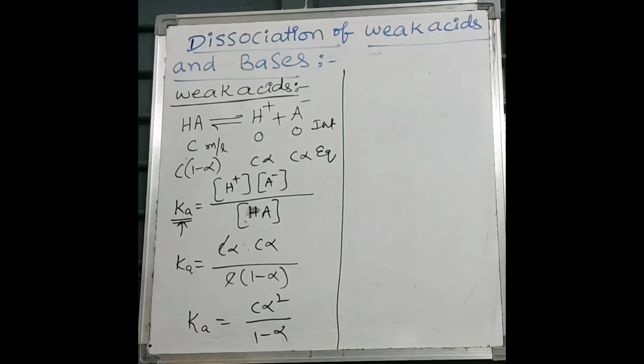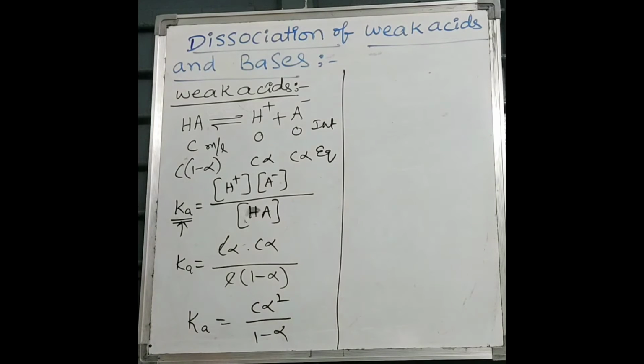We know what alpha is? Degree of dissociation: number of molecules ionized by total number of molecules. So it is very low for weak electrolytes, whether it is weak acid or weak base. So if it is 0.02 like that, then 1 minus alpha equals 1.